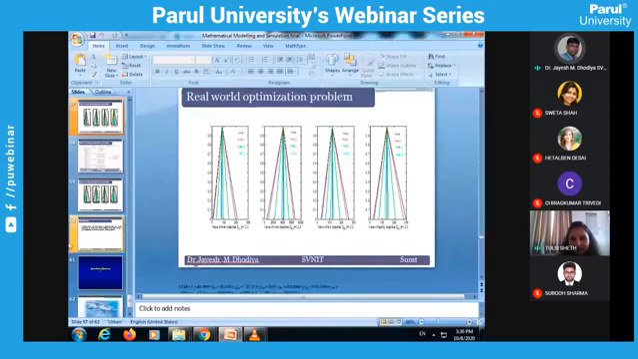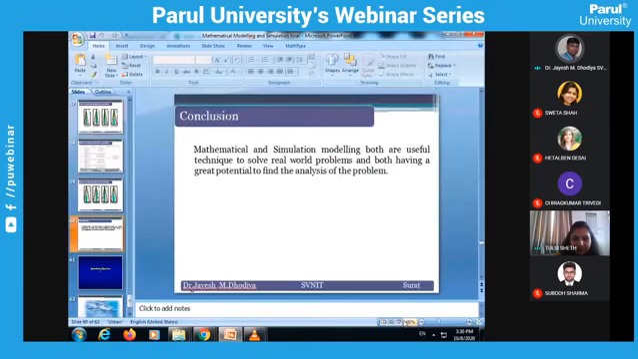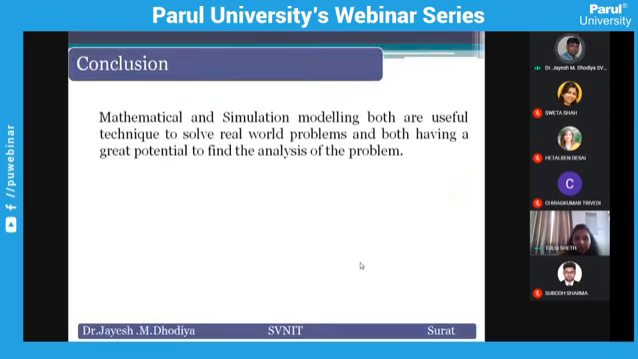So this is the graph of that, and this is the conclusion. Mathematical and simulation modeling are both useful techniques to solve real world problems, and both have great potential for analysis of the problem.